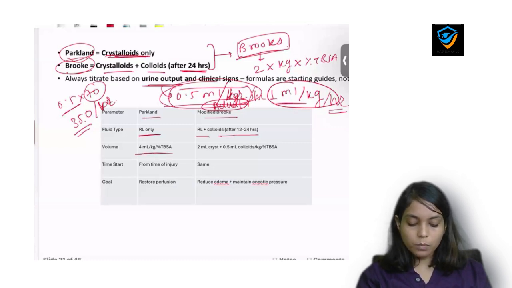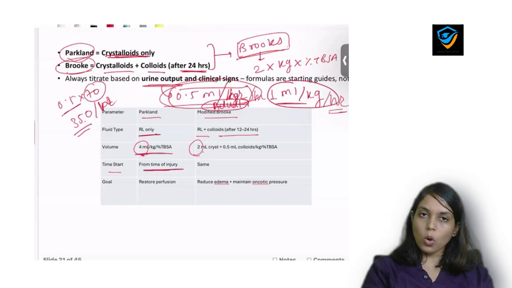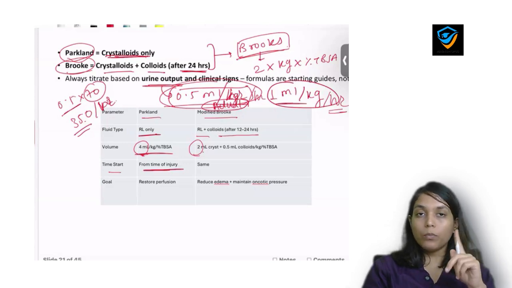The volume we calculate by this formula where, in Parkland the multiplier is 4, and in Brooks the multiplier is 2. Where to start? Start from the point of injury. So if the patient had the injury at 4 am, and he presented to you at 6 am, then you will not take the time from 6 am, you will consider the time from 4 am, that means from the point of injury.